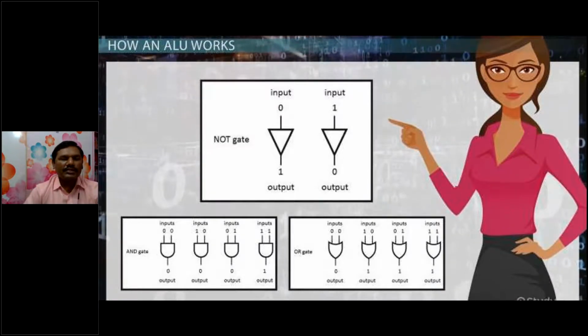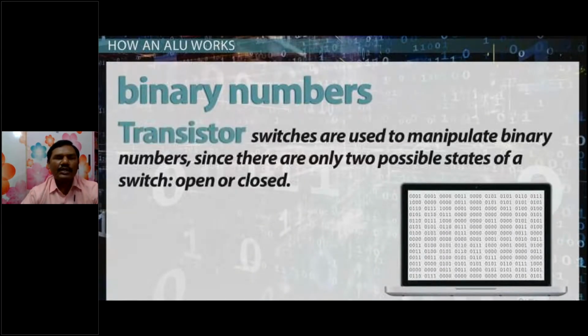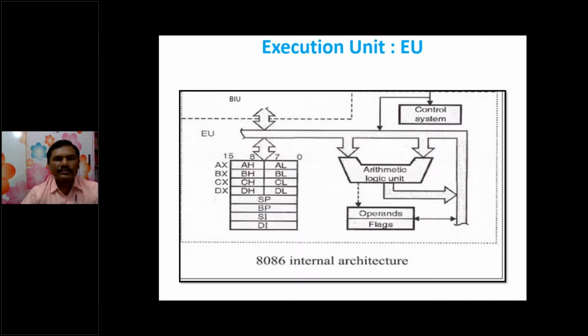These are all logical operations, and they are performed in terms of binary numbers, called zeros and ones. These logic gates internally have transistor based circuits. So this is the execution unit.